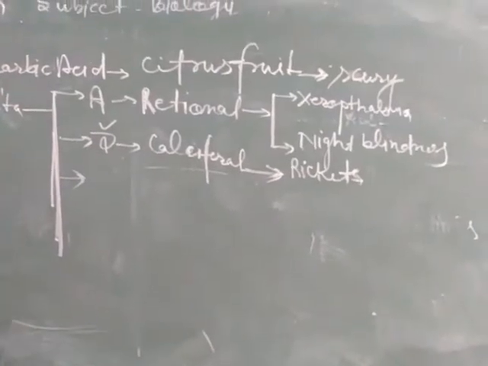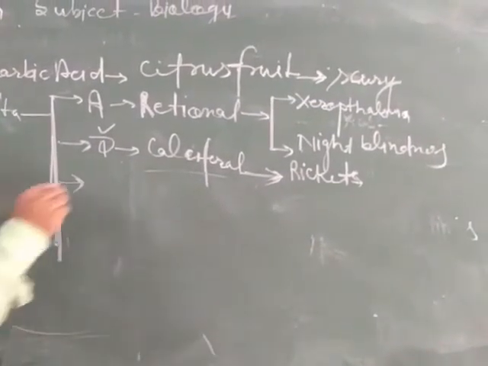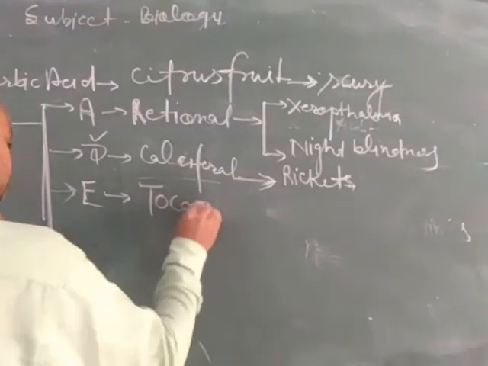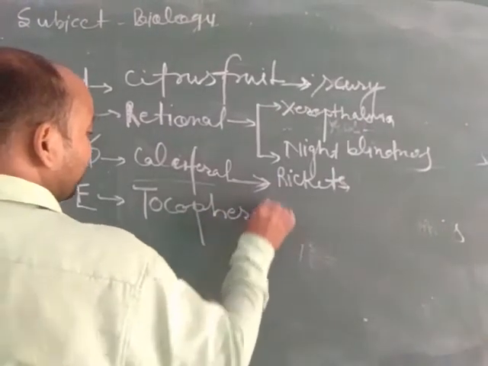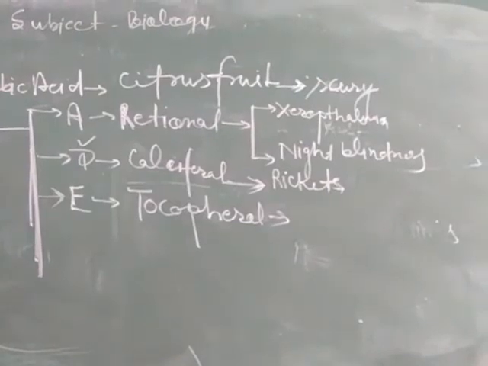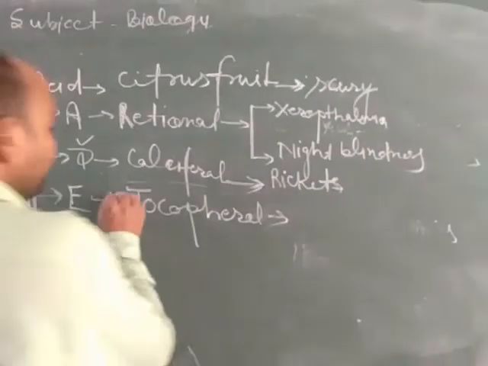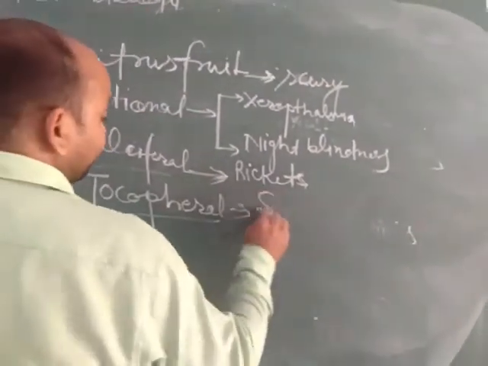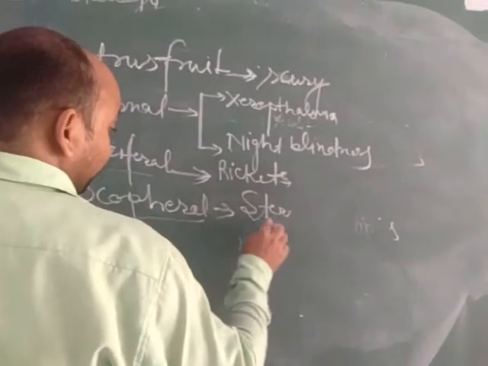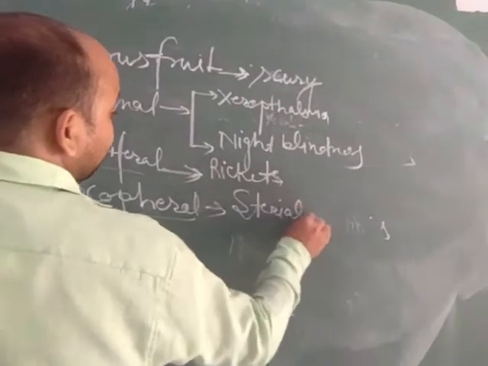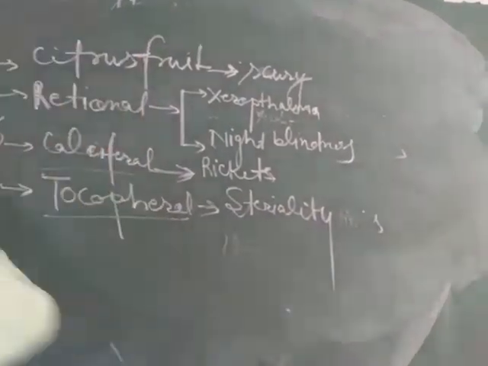In osteomalacia, bones become hollow. Next is vitamin E, that is tocopherol. It is found in peanuts, almonds, etc., which are the chief sources of vitamin E. It is responsible for maintaining good fertility, and due to its deficiency, sterility is caused.